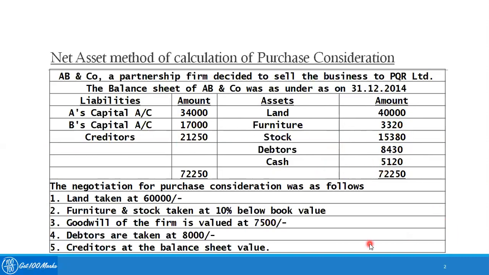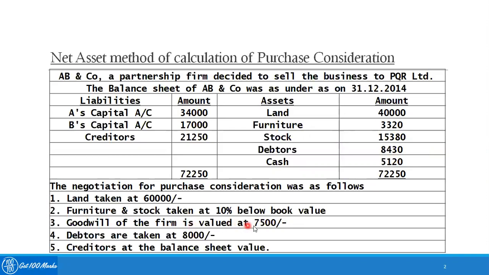The purchase consideration was negotiated as below. Land will be taken at 60,000 rupees, that is 20,000 more than the value of 40,000 which is appearing in the balance sheet. Furniture and stock will be taken as 10% less than the book value, meaning the value which is appearing in the balance sheet, will be less when the company takes over the furniture and stock.